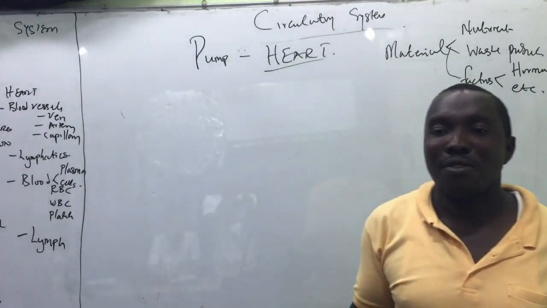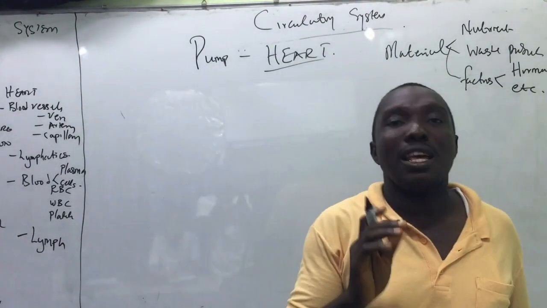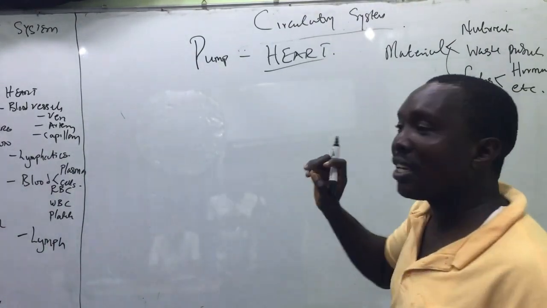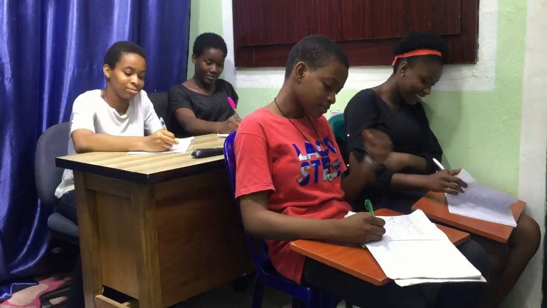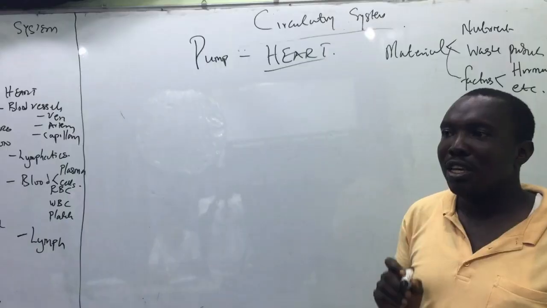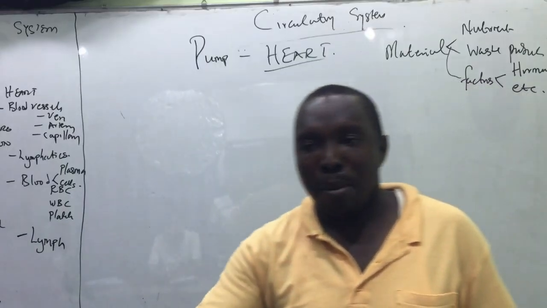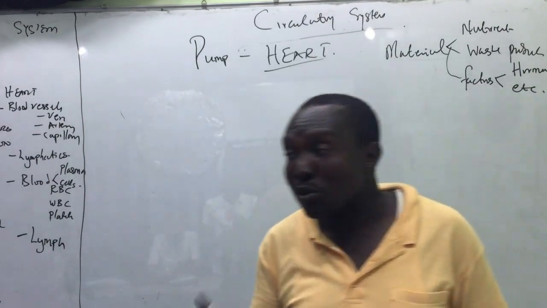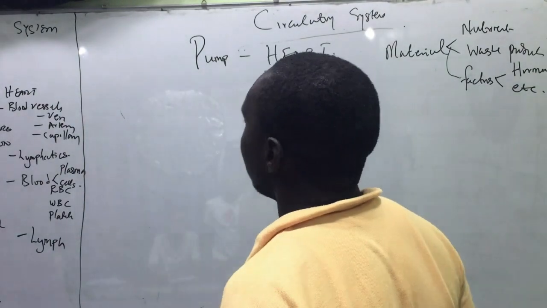In fact, all vertebrates have hearts. But the heart of each class of the vertebrates differs from the mammalian heart, because that is the one that is more complex. If you know about the complex heart of the mammalian, you will be able to understand the simple one of other organisms.